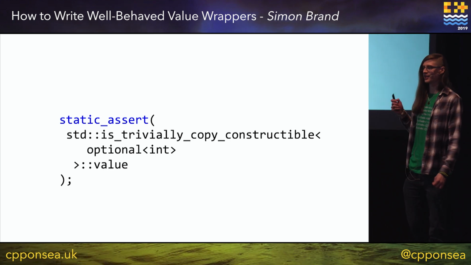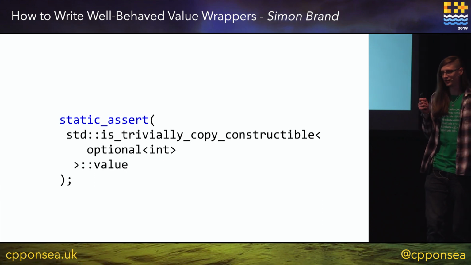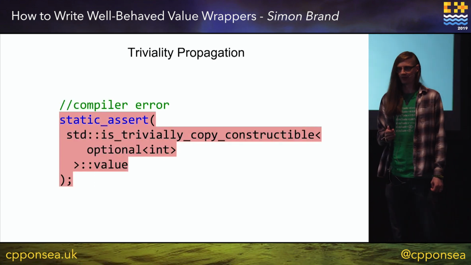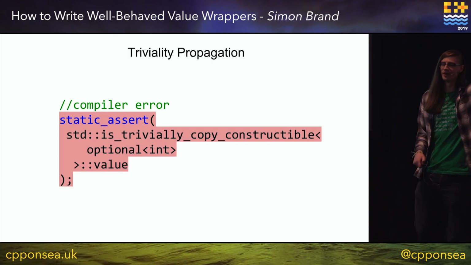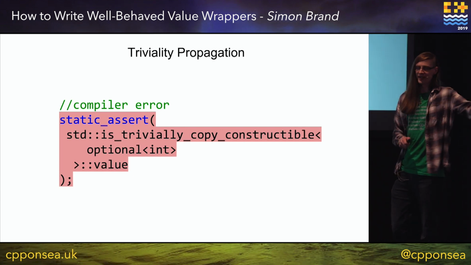So we have this static assert here. Is my optional trivially copyable? This will be a compiler error if we have not actually done some work, very similar to the special member deletion. If we don't do the work, we don't get the benefits.